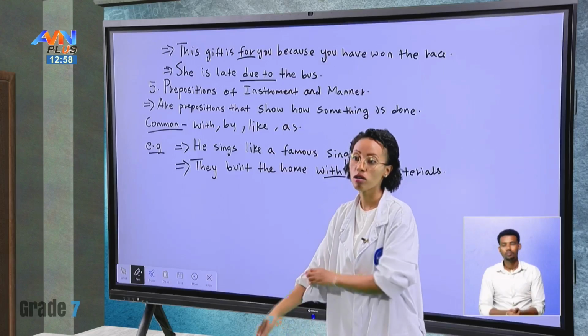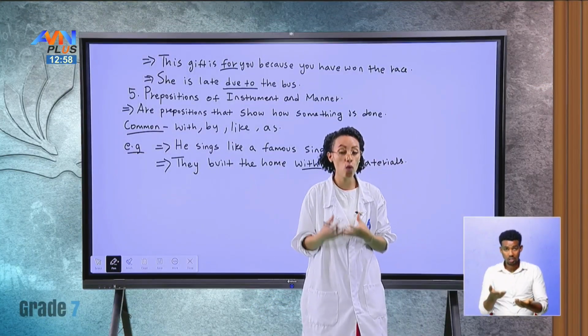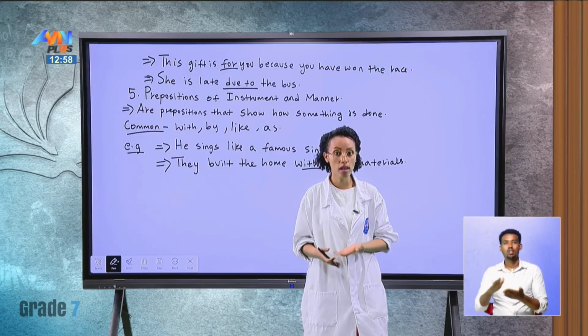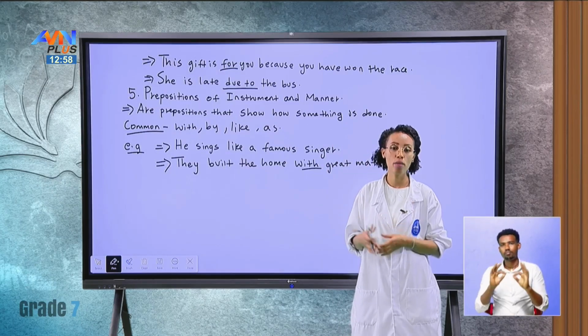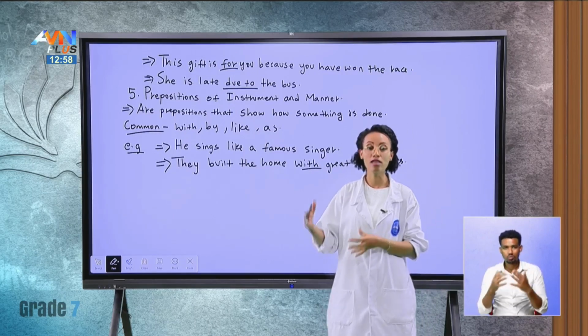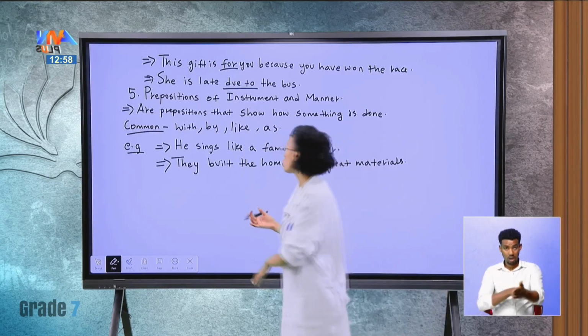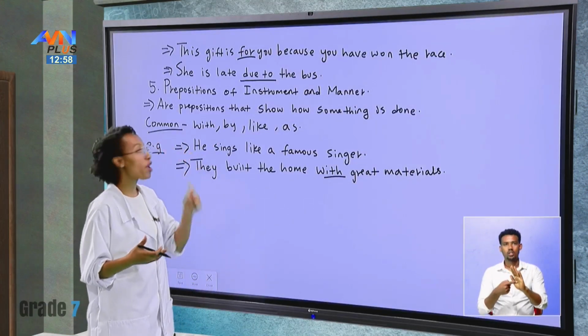If there are engineers or constructors that use good quality material to build, then that is what? That is really great for the house because it could stand different weathers and it will last a lifetime. So with showing what? Preposition of instrument.